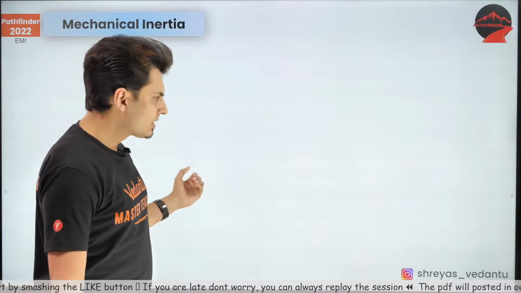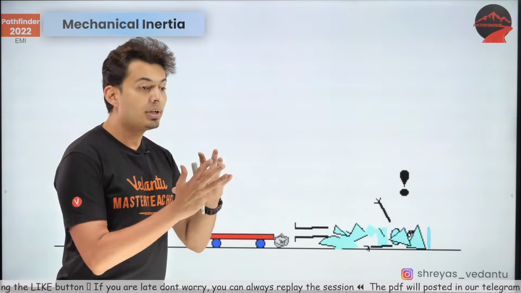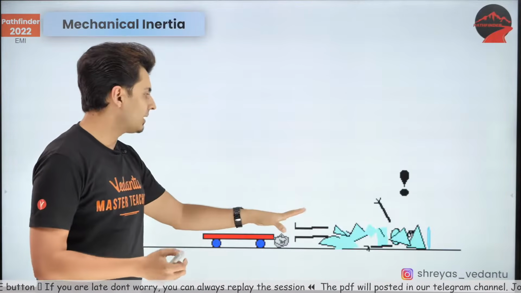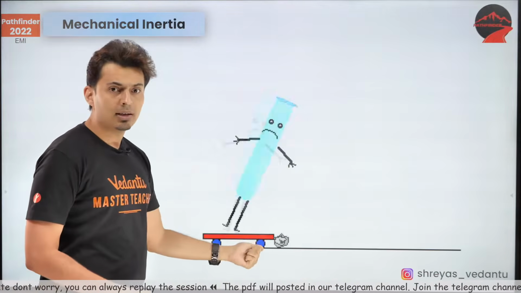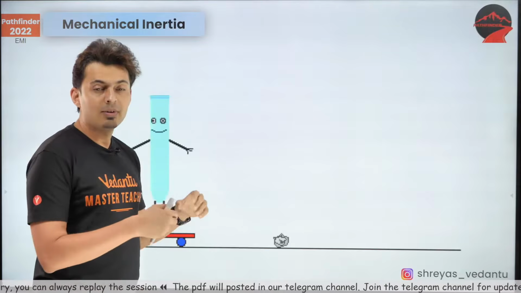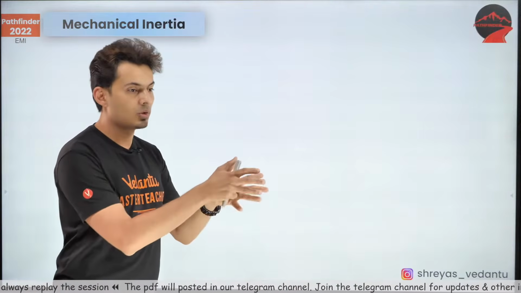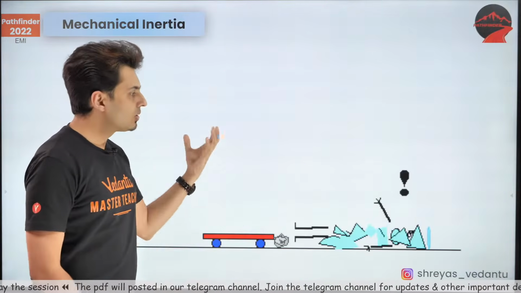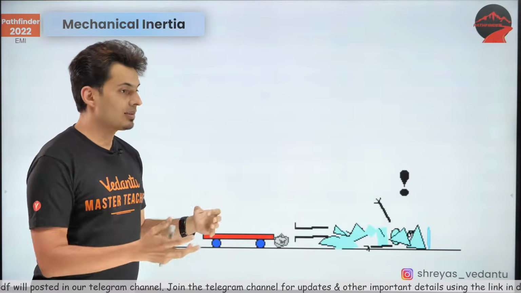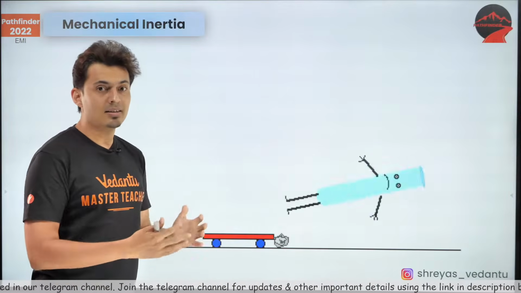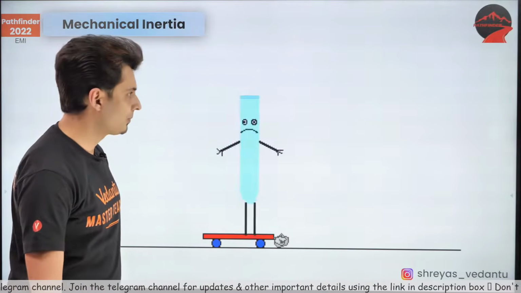Now this inertia tells you how difficult it is to change his state. If this guy had more mass, it would be much more difficult to stop him, or it would be very difficult to start his motion. So smaller the mass, easier it is to change the motion. Larger the mass, more the inertia, more is the resistance to change the state of motion.